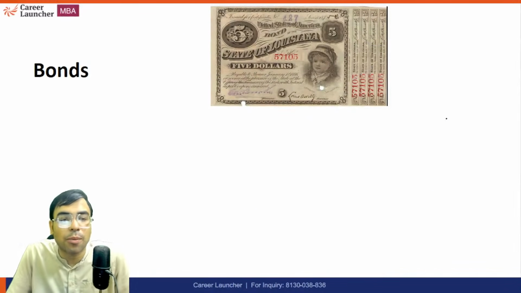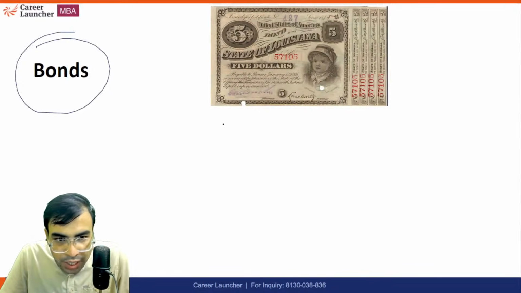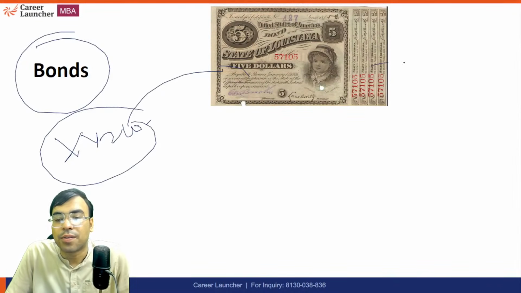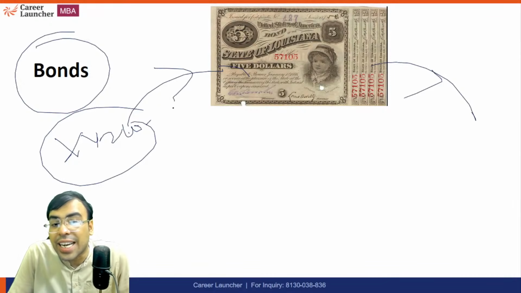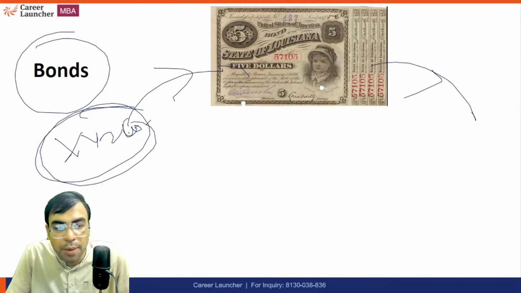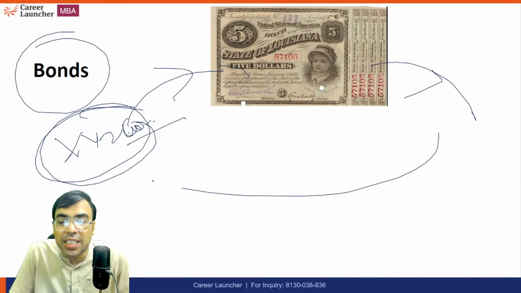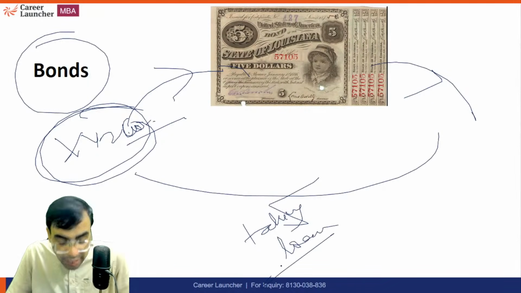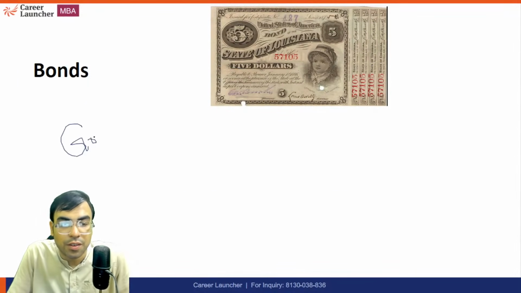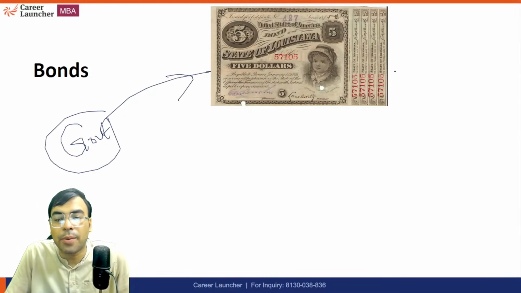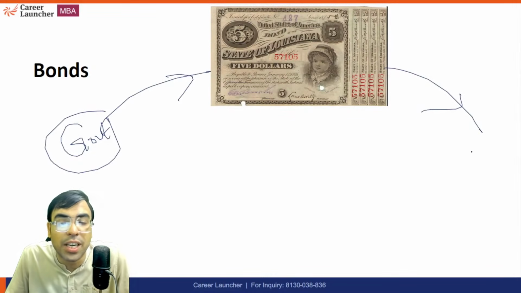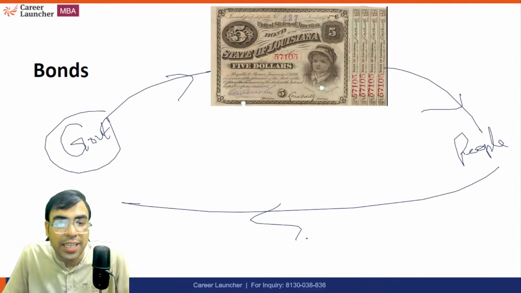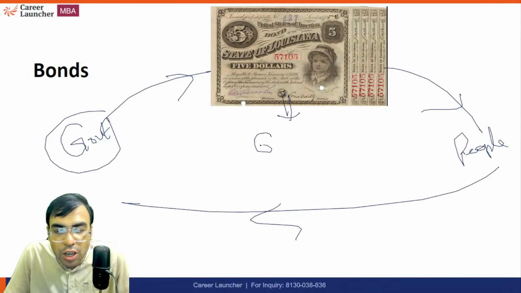So I hope you understand. A bond is a debt instrument. I have just given an example of XYZ company issuing a bond. Whosoever is issuing a bond is taking a loan. For example, if XYZ company is issuing a bond, it means it is taking a loan. Similarly, this can be issued by the government also. If the government wants to raise money from the people, people can buy them and pay for it. In that case, it is called a government security.